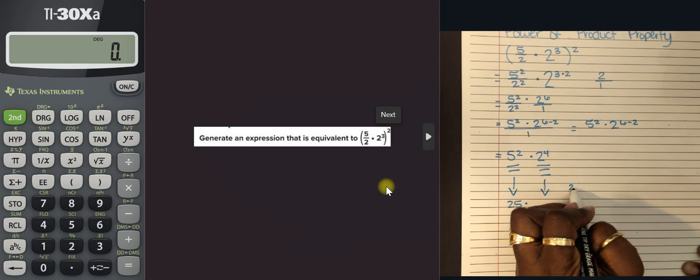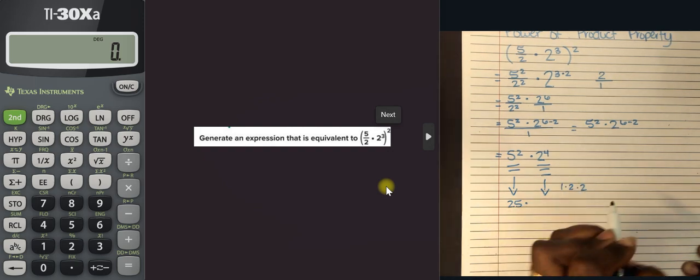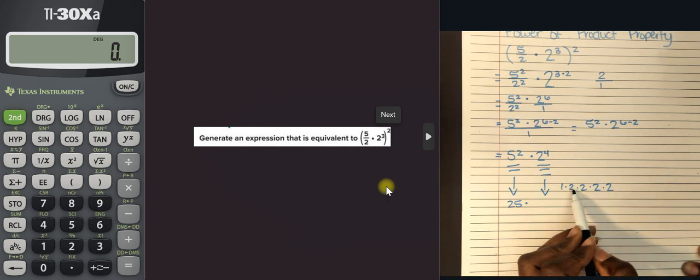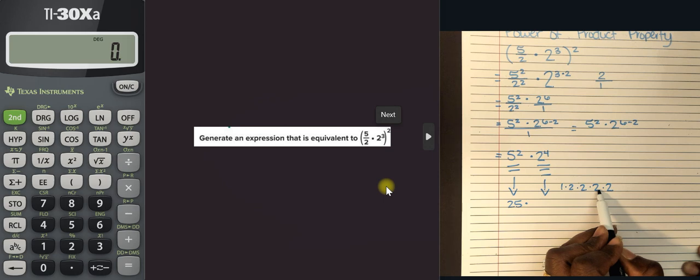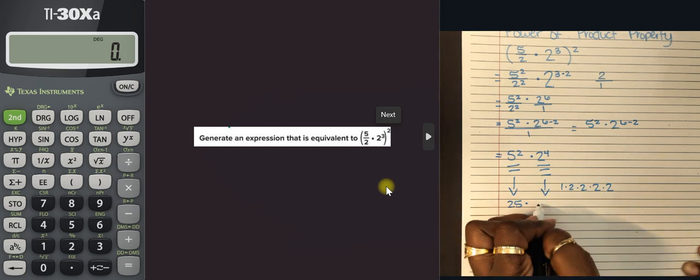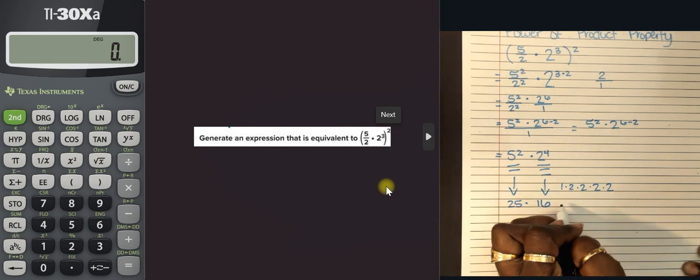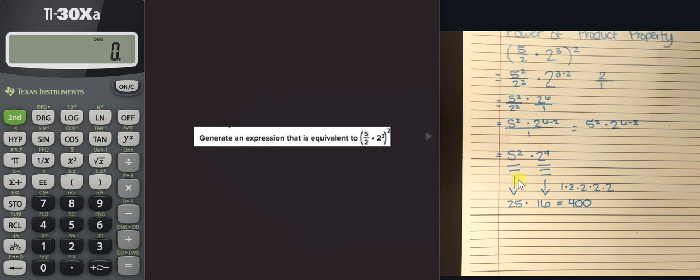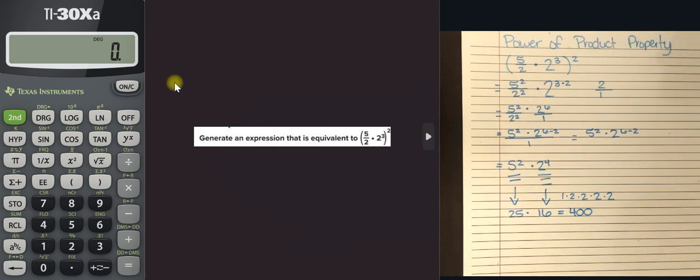2, and basically what we're saying is 2 times 2. Well, remember, it's going to start off with 1. 1 times 2 times 2 times 2 times 2. So 1 times 2 is 2. 2 times 2 is 4. 4 times 2 is 8. 8 times 2 is 16. So we're saying 25 times 16. If you plug that into your calculator, you'll come out with 400. Okay. So that is the answer for that one.